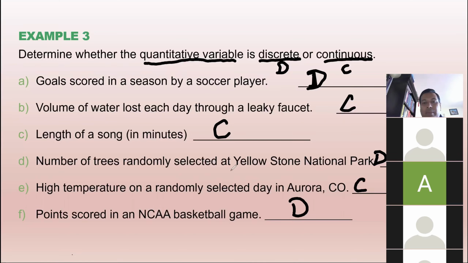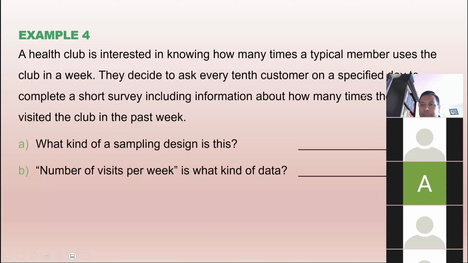Number of trees randomly selected at Yellowstone National Park. The number of trees selected can be 10, 11, 12, and so on. It cannot have the decimal value, so discrete. High temperature on a randomly selected day in Aurora, Colorado can be 72.3 degrees, 72.4 degrees, and so on. So that is continuous. But the points scored in an NCAA basketball game cannot be a decimal value, so it is discrete. Is that clear? Yes. Okay, very good.